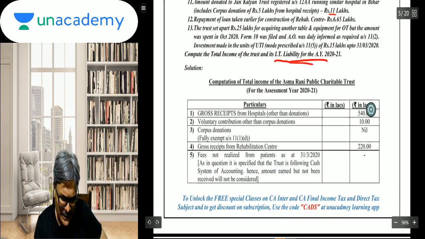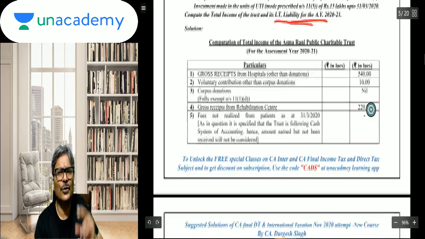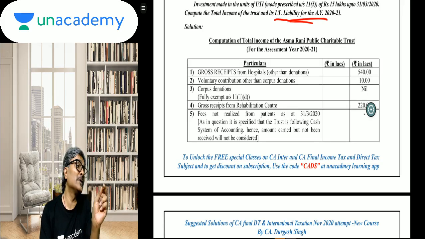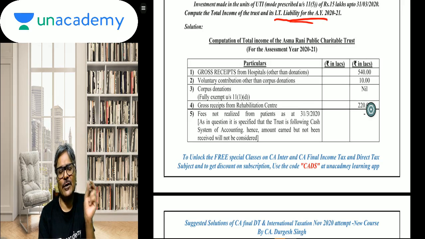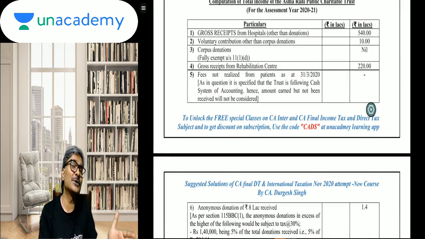Students, we have missed here anonymous donation. There is an anonymous donation, students, of 8 lakhs. Anonymous donation of 8 lakhs. You should know that portion of the anonymous donation is included as the normal income. How much portion of the anonymous donation, students, is included as the normal income? 5% of the total donation will be compared with the rupees 1 lakh.